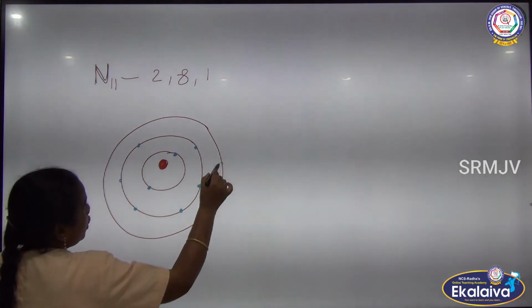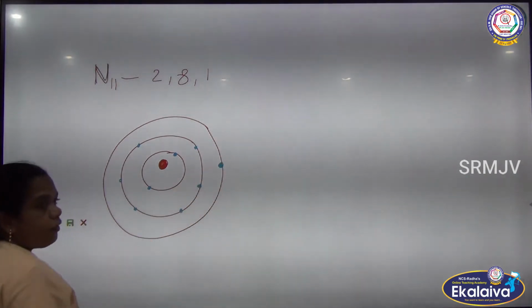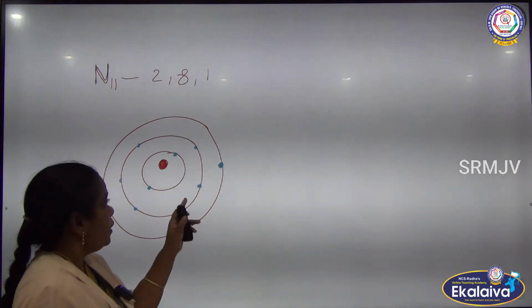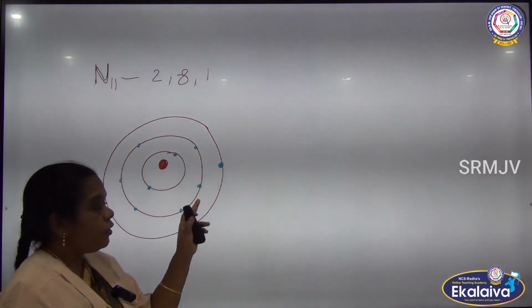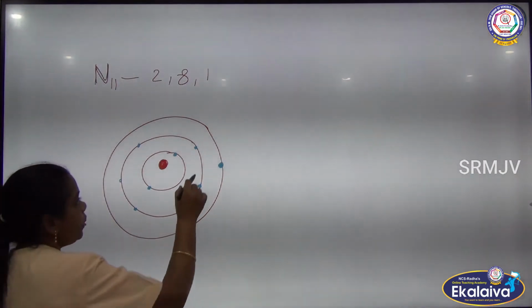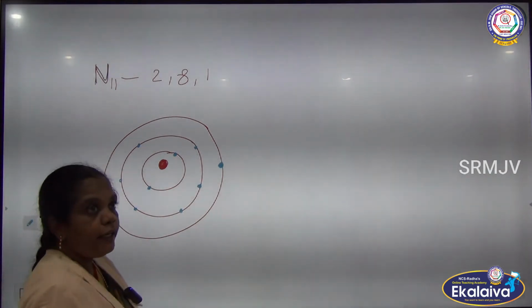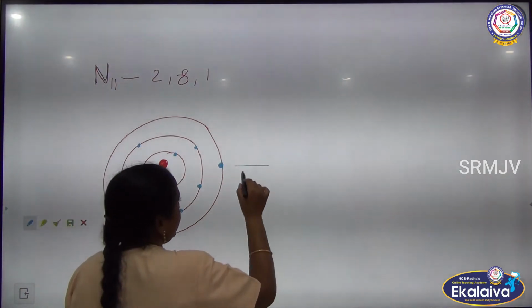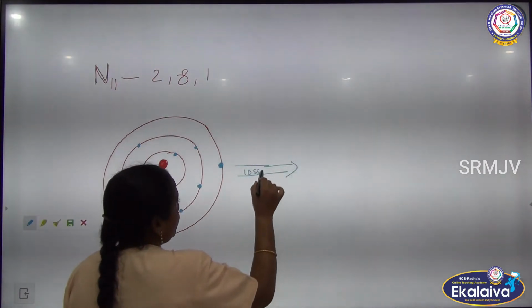And in the outermost orbital, this is the valence shell. Valence shell means the outermost electron shell is called what? Valence shell. So, how many electrons? Only 1 electron, so it can lose it readily. So, what is it going to make? It loses the electron.